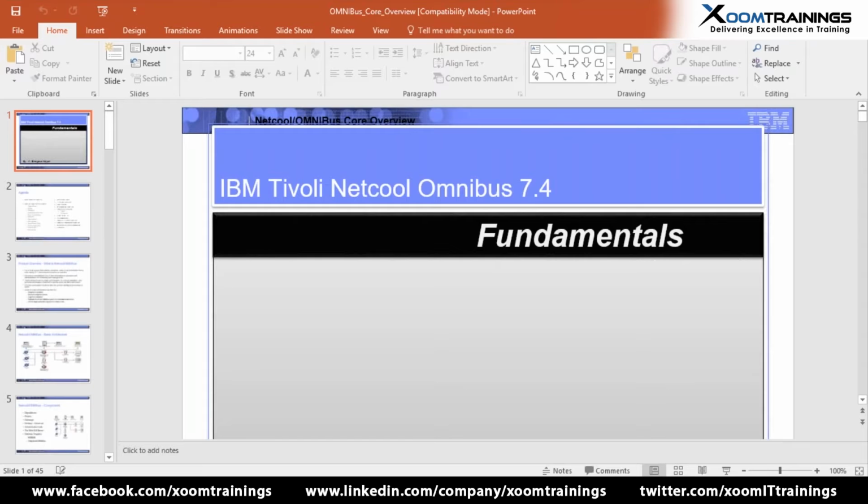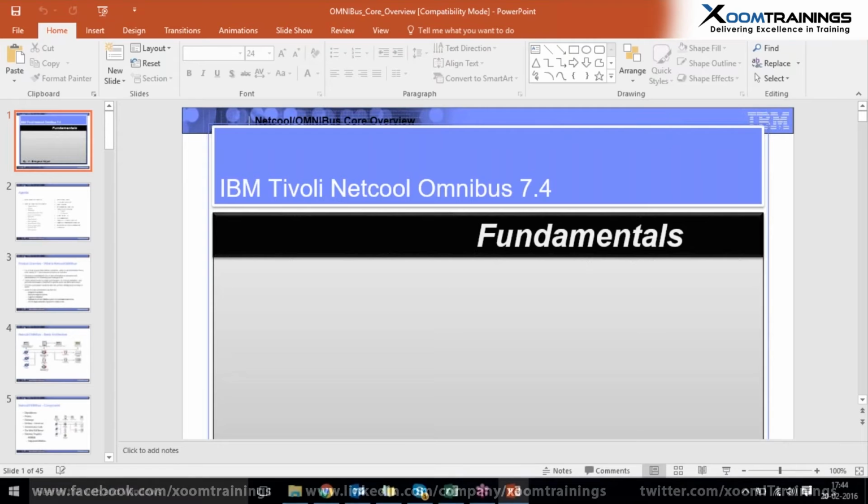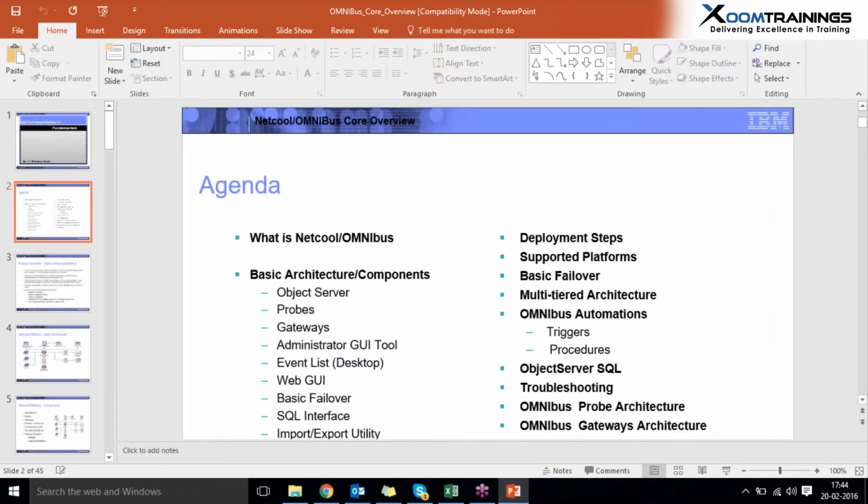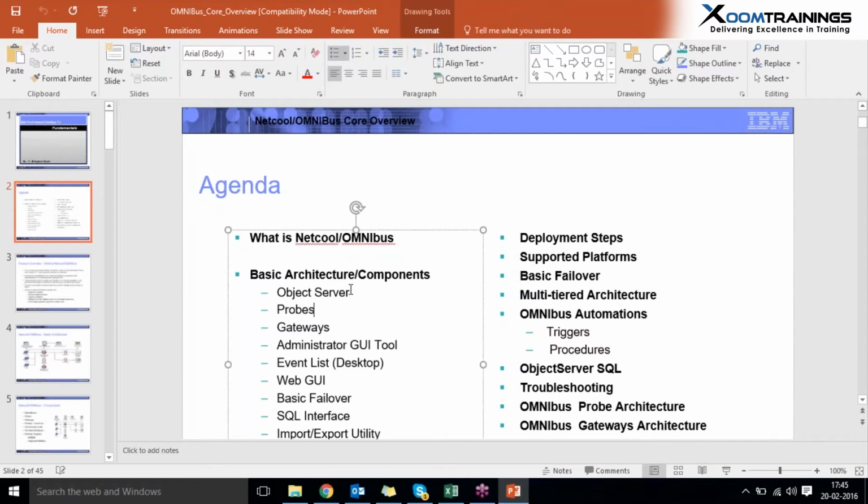The main reason why we are using Netcool Omnibus is that it is a service level management tool which provides an in-memory database called the object server, which stores every event and effectively collects the errors from the network that is connected using probes. The main components of Netcool Omnibus are object servers, probes, gateways, administrative tools, event list, and WebGui. Basic failover and import export tools are advanced concepts of Netcool Omnibus.